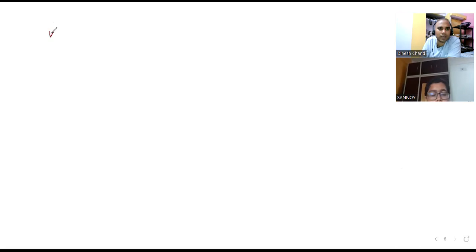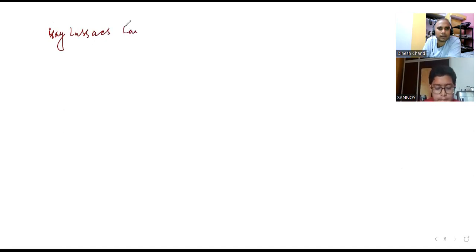Now we are going to the next one. Suppose Gay-Lussac's law. Can you tell me Gay-Lussac's law? Gay-Lussac's law says that when gases combine or are produced in a chemical reaction, they do so in a simple ratio by volume, provided that all gases are at the same temperature and pressure. So already you know that.